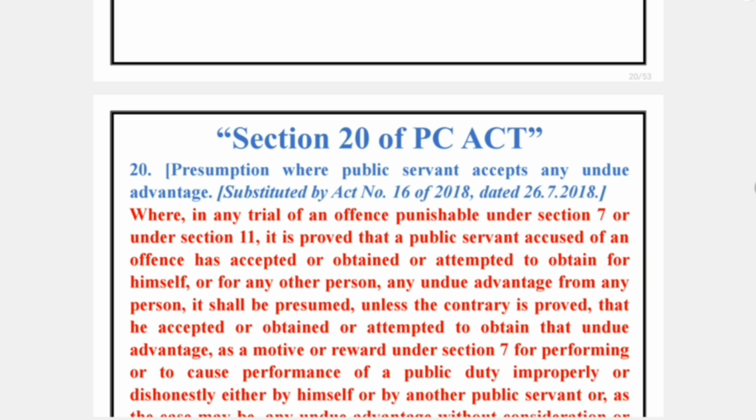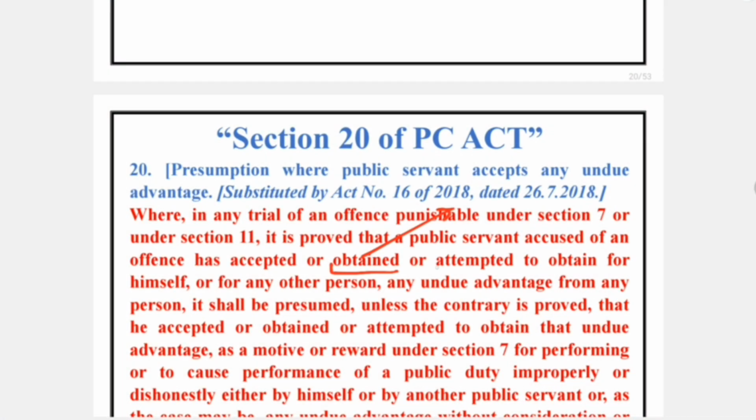Apart from that, obtained means directly he demanded and taken. That is called obtained. And apart from that, attempt to obtain means a mere demand. But it must have a connection with the concerned official function. But to be noted that if a case is based merely on demand, in that scenario, Section 17A of PC Act is quite important.